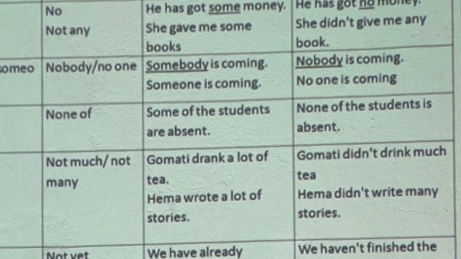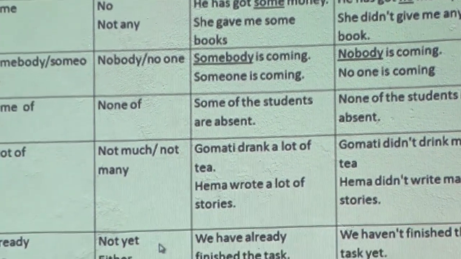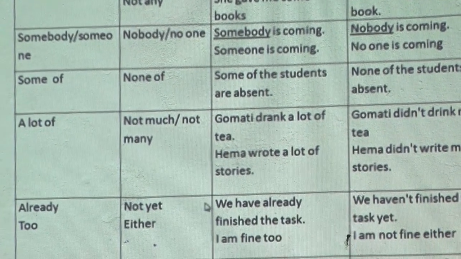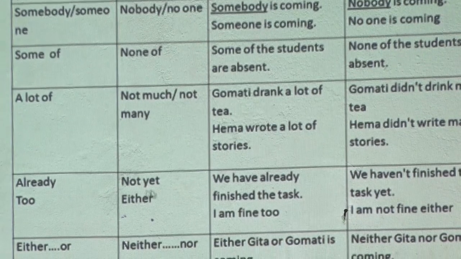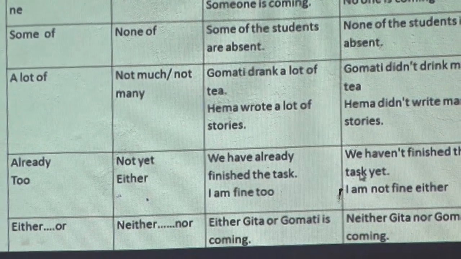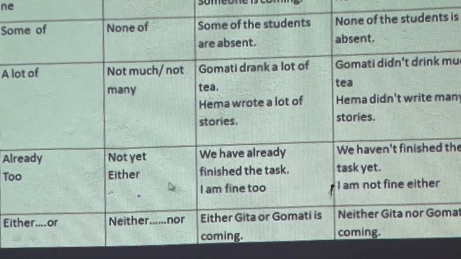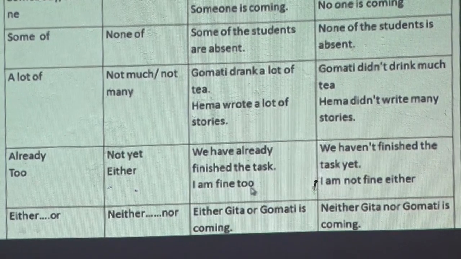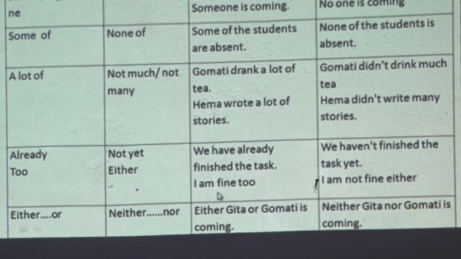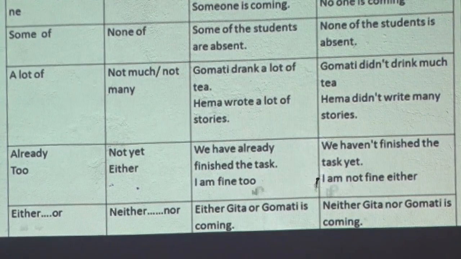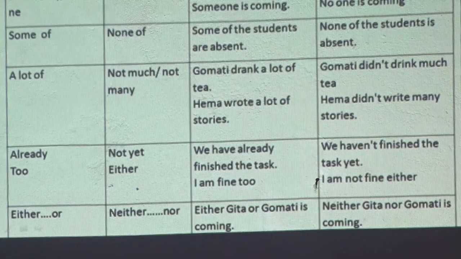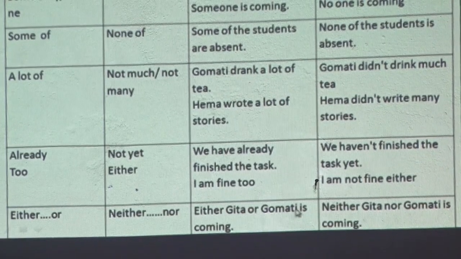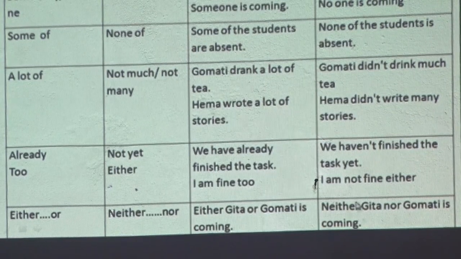Already, not yet. Frequently asked question in your examination, especially for those who are preparing for SEE. Already: we have already finished the task. We haven't finished the task yet. Yet goes at the end. Too is changed into either. I am fine too. I am not fine either. Either-or, if coming in a pair, neither-nor, etc. This is the example. Either Geeta or Gomati is coming. Either is changed into neither: neither Geeta nor Gomati is coming.